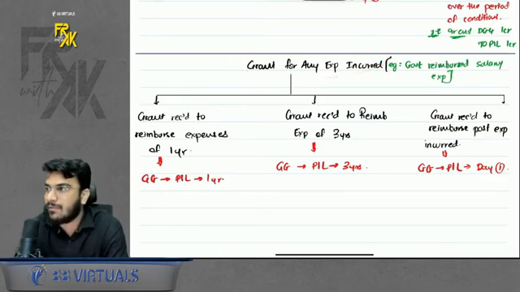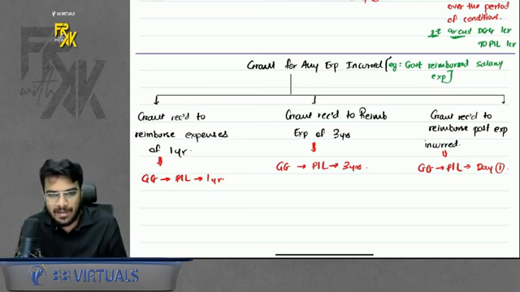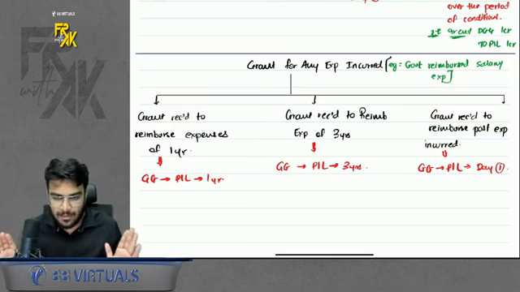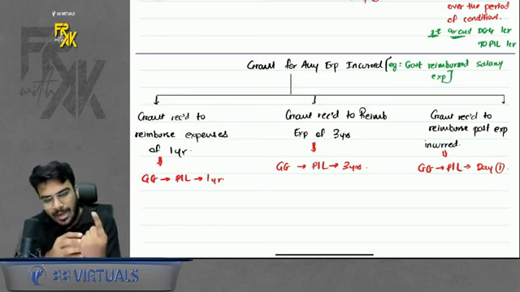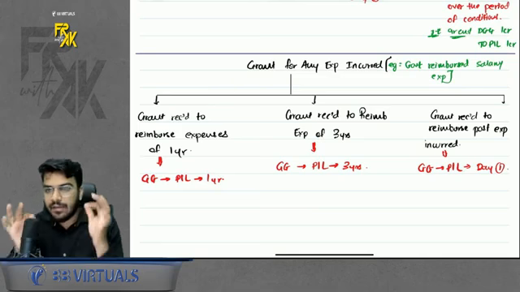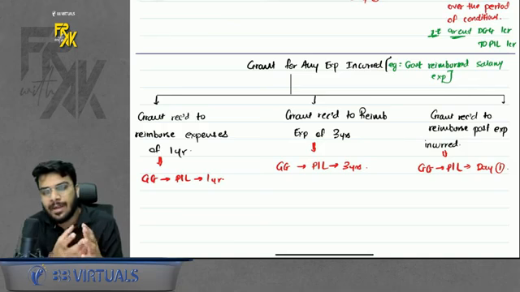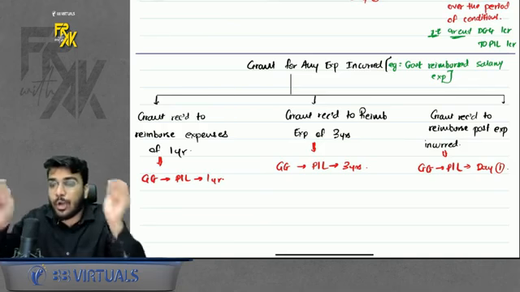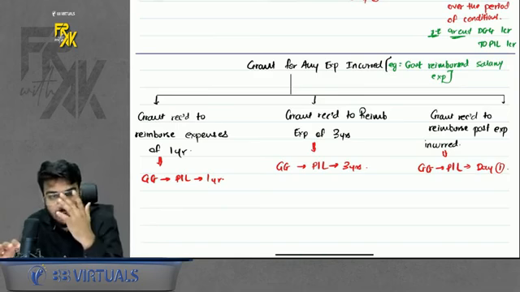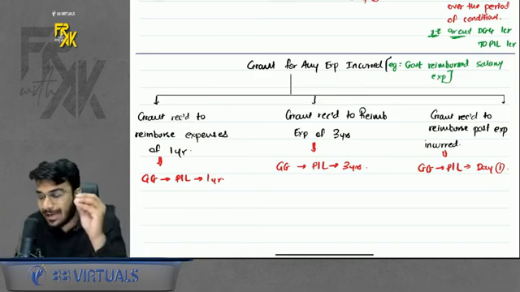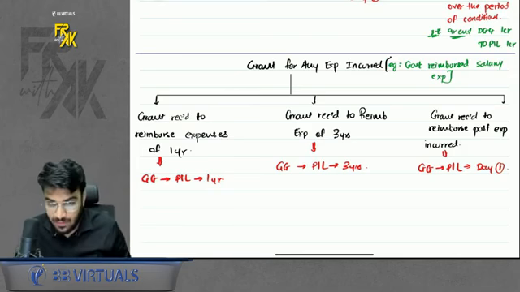Achha. What if the grant is received for any expenditure incurred? Let's say the government is not giving you a grant to reimburse the cost of an asset. It is giving you a grant to reimburse any expenditure. So apply the matching concept here. If the grant is given to you to reimburse expenditure of 1 year, the grant will be transferred to profit and loss in 1 year. If the grant is given to you to reimburse the expenditure of 3 years, you will transfer the grant to P&L over 3 years. If the grant is given to reimburse any past expenditure, or the grant is given to give immediate relief, then transfer the grant immediately to profit and loss on day 1 itself.